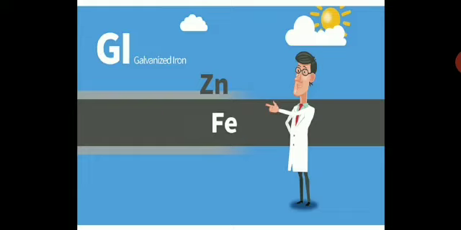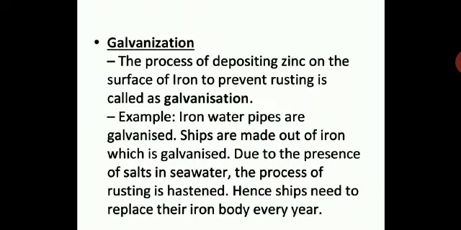So children, here you can see iron we galvanize will get some kind of silver coating. In this picture you can see iron and zinc coating over there. It clearly shows that on the surface of iron we are going to have a zinc coating. That process is called galvanization. Now you are going to write this in your notebook, children.